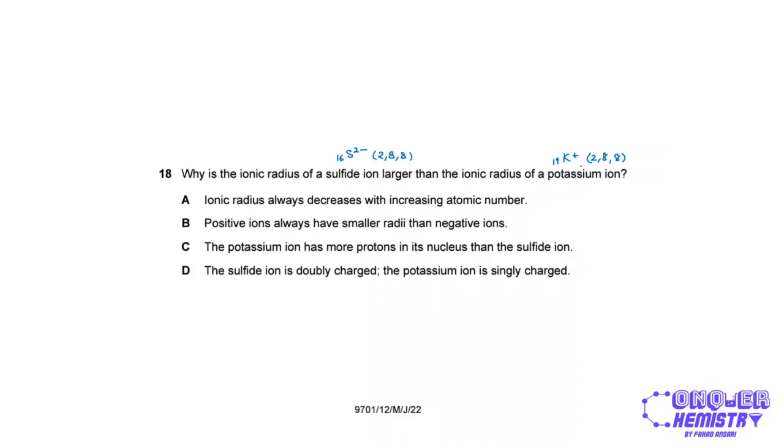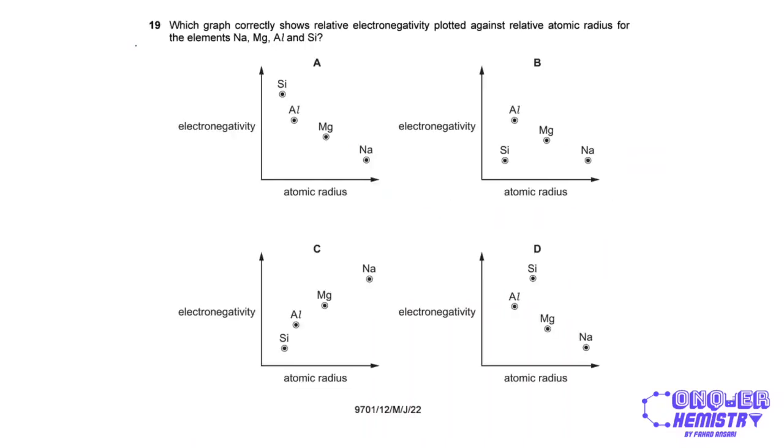So you can see that the number of shielding electrons is the same, the number of shells is the same. The only difference is in the proton number and the nuclear charge, right? So the higher the nuclear charge, the more attracted the electrons are towards the nucleus, and so the smaller the ion, right? So in this case, it says the potassium ion has more protons in its nucleus than the sulfide ion, and that is correct, and that is why the ionic radius of the potassium ion is smaller.